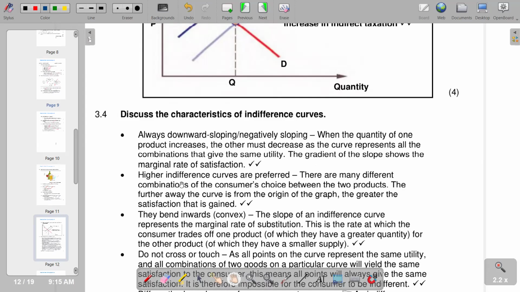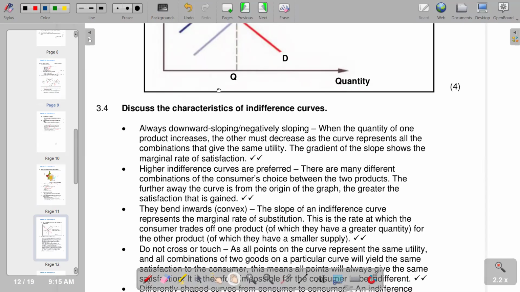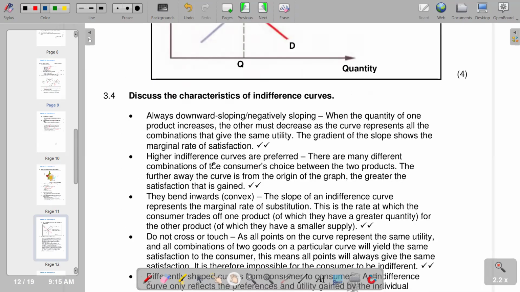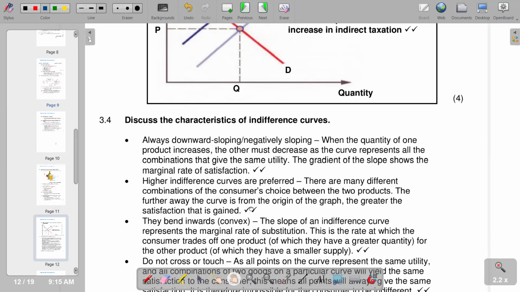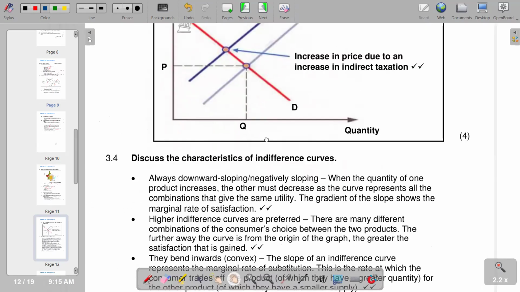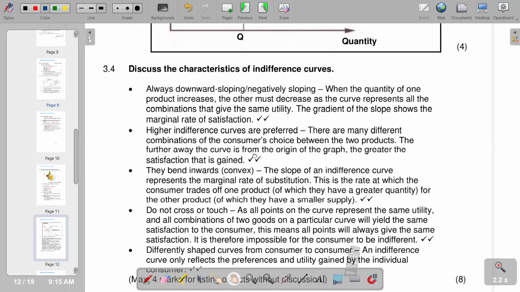Marginal rate of satisfaction. Then other points that we have in particular, we have higher indifference curves that are preferred. There are many different combinations of the consumer choice between the two brands. So a higher indifference curve indicates more satisfaction. It indicates a combination of goods that have more utility. So they bend inwards, or convex. So we have indifference curves bending inwards or being convex.